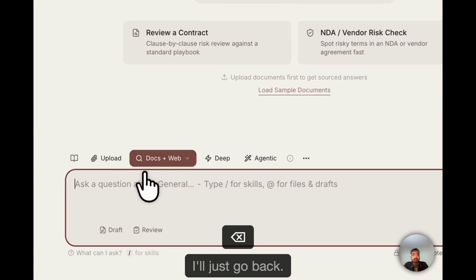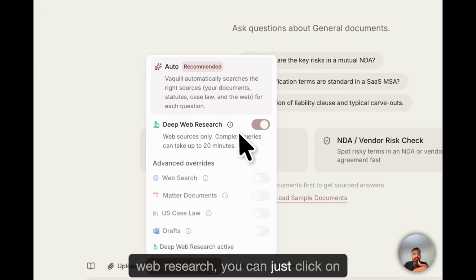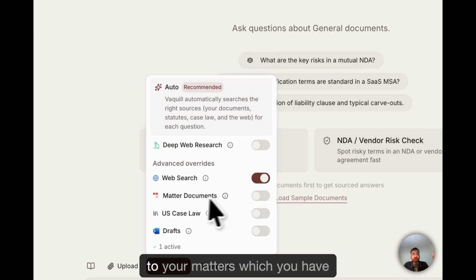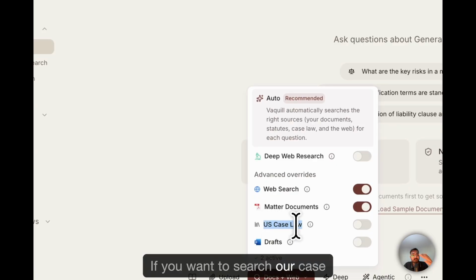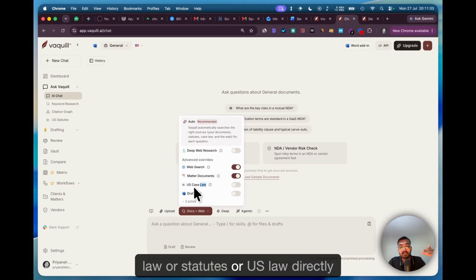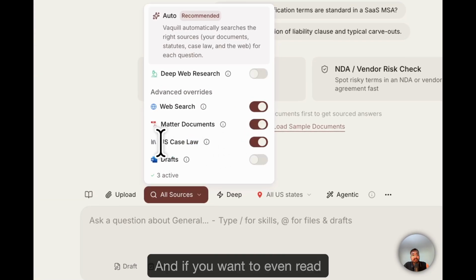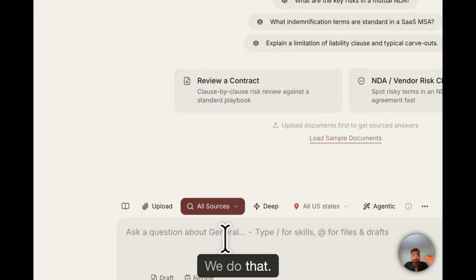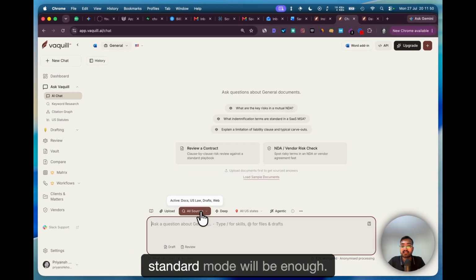I'll just go back. Then we have 5 modes for you. If you want to just do deep web research, you can just click on that. If you want to do just normal web research, and you want to talk to your matters which you have added inside of the platform, you can do that as well. If you want to search our case law or statutes or US law directory, you can do that as well. And if you want to even read or chat with your drafts that you have generated in our drafting section, you can do that as well. So that's 5 modes we do. We also support a deep mode, but for most of your tasks, the normal standard mode will be enough.